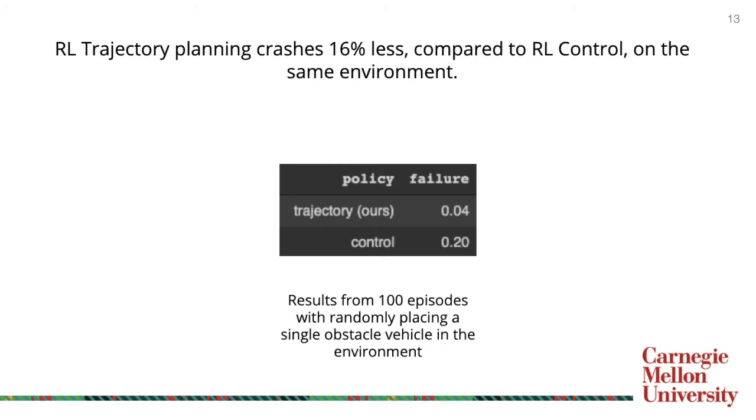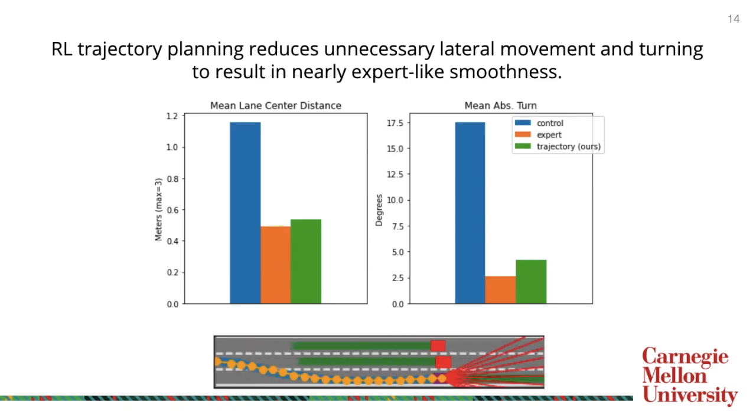Here, we compare the performance of our trajectory planning method to a direct, control-based RL approach in our simulated environment. From these results, we show that our agent crashes less than a direct control-based method. Both methods were trained on the exact same observation space and reward structure until convergence. Here we see that our method results in less unnecessary lateral displacement in steering than a reinforcement learning controller. In the scenario shown here, we see that our approach is much closer to the expert level of driving.